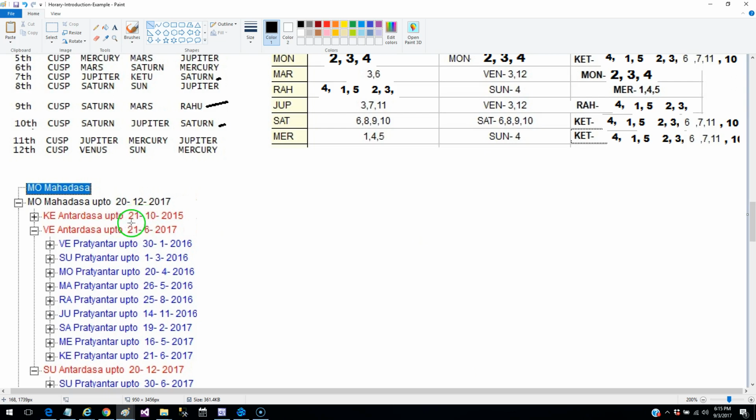I'm not going to leave out the 10 days of Ketu Antardasha, because I also went through the same suspense, and I had no idea what kind of deals were happening. If it was going at a very fast pace, it could have happened in maybe 7 or 10 days. So I'm going to explain this, and then we will look at the Venus Antardasha and then the Sun.